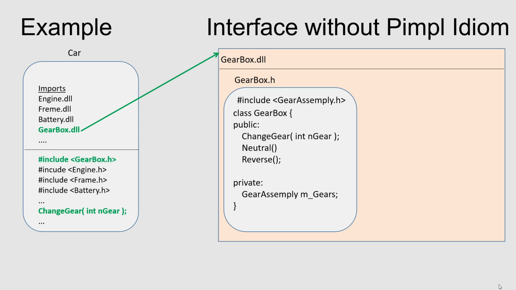For using the change gear method, it is required to include the header file gearbox.h. This header file contains the interface of gearbox in which the change gear method is implemented. Now, as you can see in the figure, the car application has a compile time dependency on the gearbox.h header file. If you closely check the gearbox class, you can see that the class has a private member variable of type gearAssembly as a stack object. Using this variable, the gearbox class internally manages the various functionality it provides.